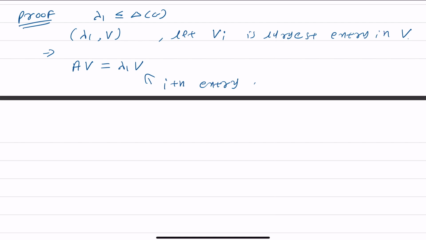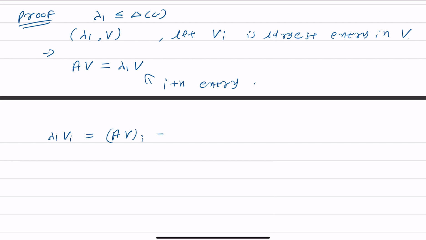The ith entry of the right-hand side is lambda 1 vi, which equals the ith entry of the left side, the ith entry of Av.